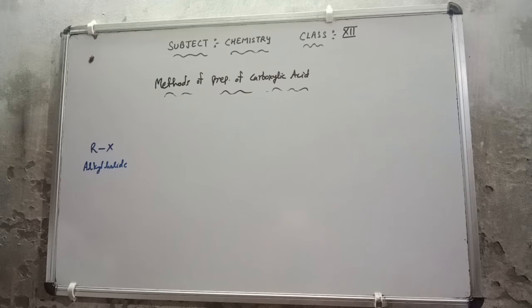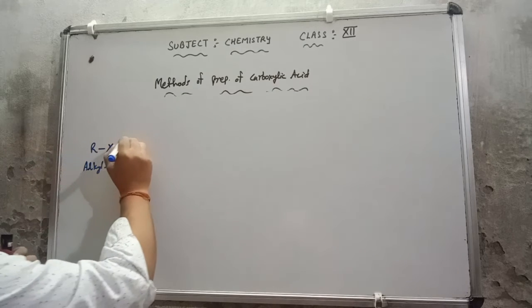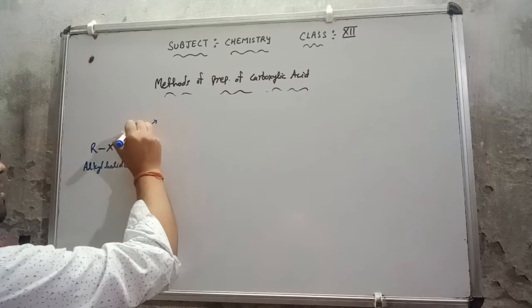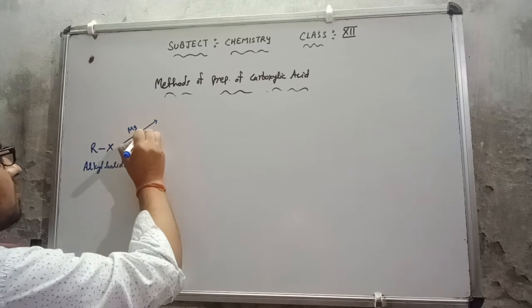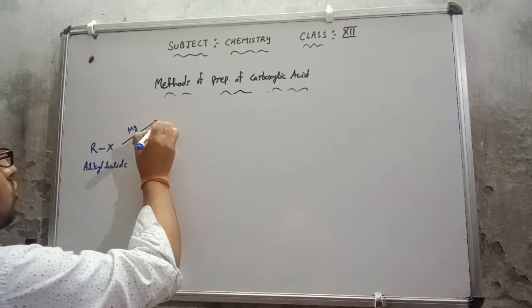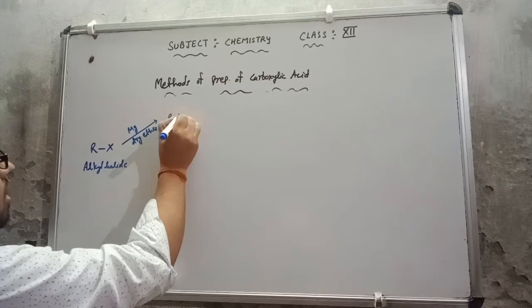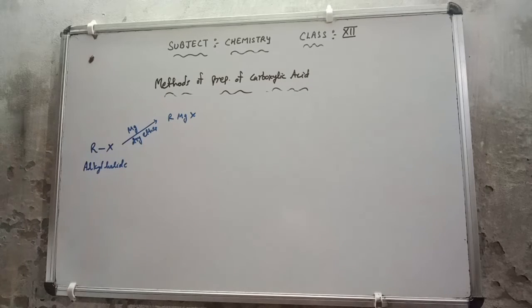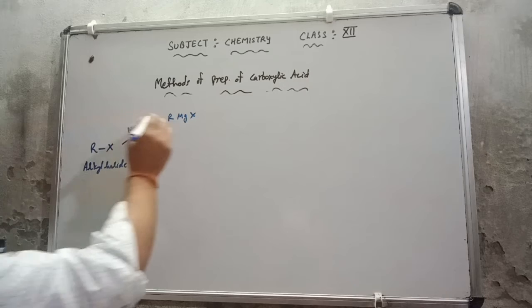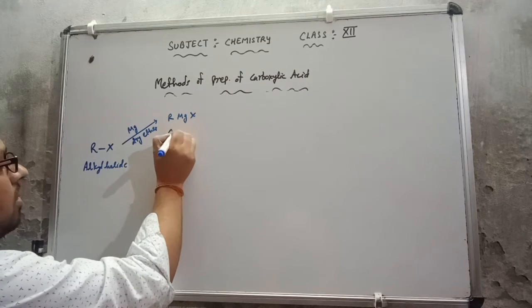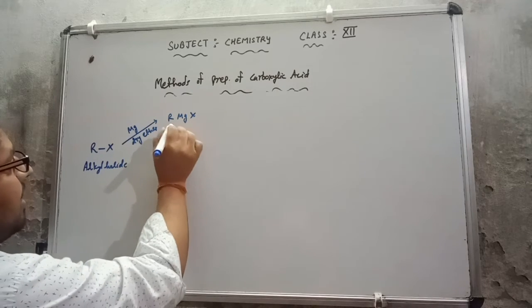First of all, this is going to react with magnesium in the presence of dry ether. So what will it give us? RMgX, the alkyl magnesium halide. This is the Grignard reagent I am getting.